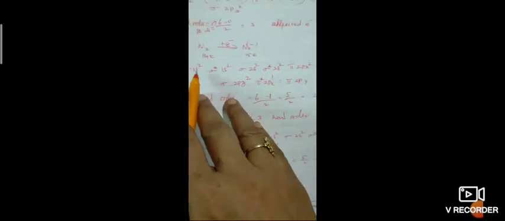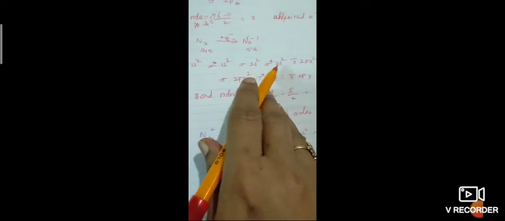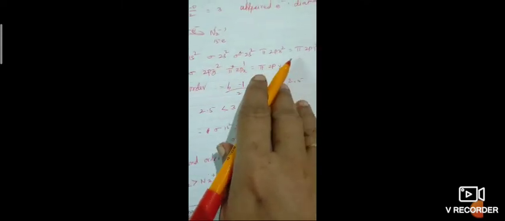The bond order will be (9 minus 4) by 2, that is 5 by 2, 2.5. It has an unpaired electron, so it is paramagnetic. So when you arrange nitrogen, N2 plus and N2 minus, nitrogen will have more stability than N2 plus, than N2 minus.